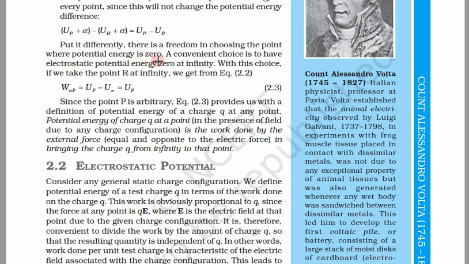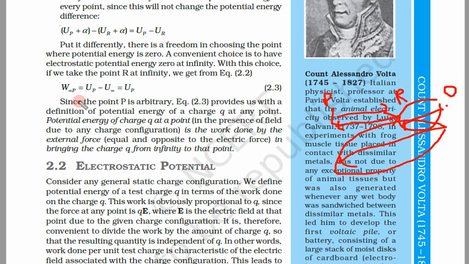Ideally, potential energy cannot be zero anywhere, but let us say there is a point origin O where potential energy is zero. This is point R, this is point P. What matters is the difference between these points R and P, not how each is related to O. It does not matter, because in both of them an additional constant alpha will be there, which will ultimately cancel out. So what is ultimately meaningful is the distance between R and P.